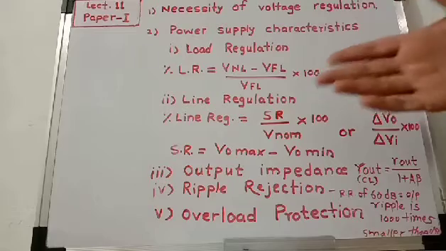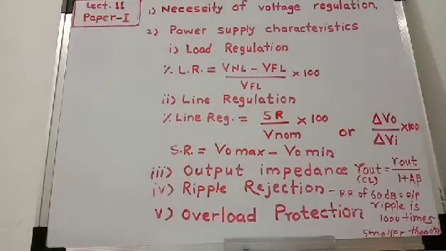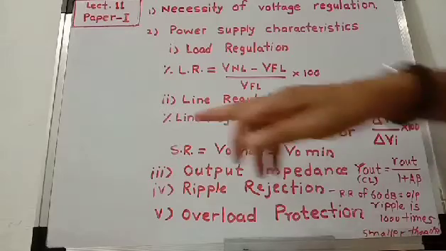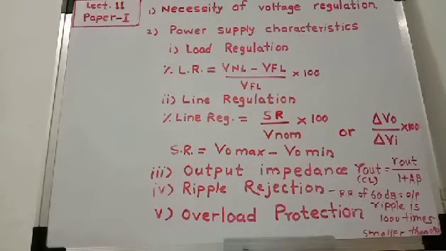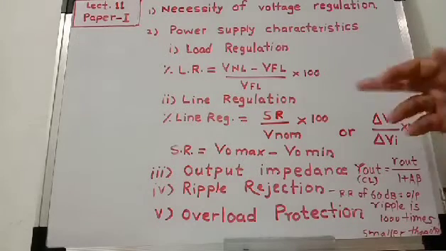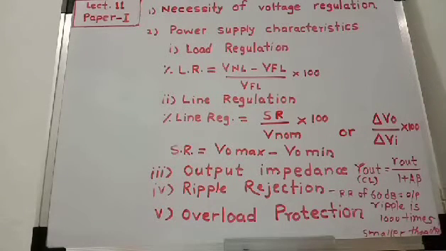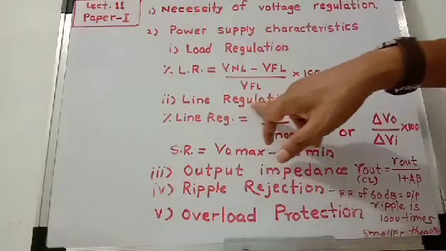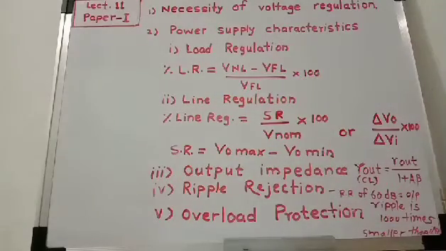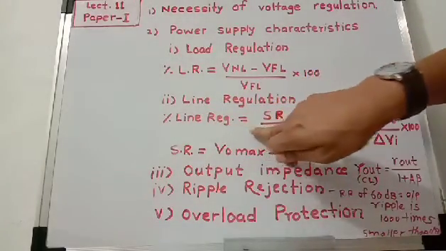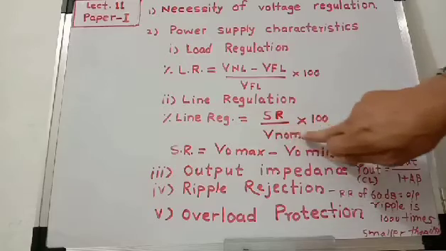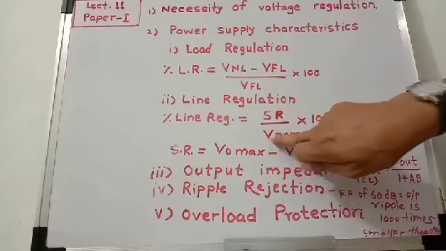That is, if the line voltage or AC power line changes by 10%, if there are 10% variations in AC line voltage, then there will be some variations in output voltage. So this difference of maximum output voltage and minimum output voltage is called source regulation or line regulation. So percentage line regulation is equal to source regulation divided by nominal voltage.